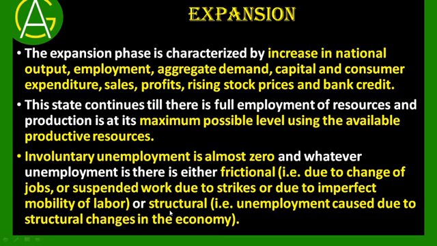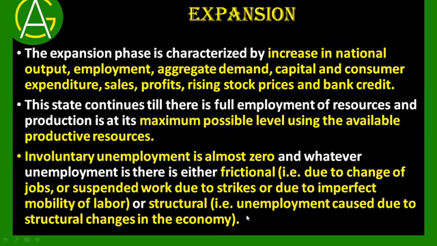Or there can be a structural unemployment. Structural unemployment means the unemployment which is caused due to structural changes in the economy. For example, when there is change in the technology, the people who are working in the old technology may lose their job. So that kind of unemployment is structural unemployment.